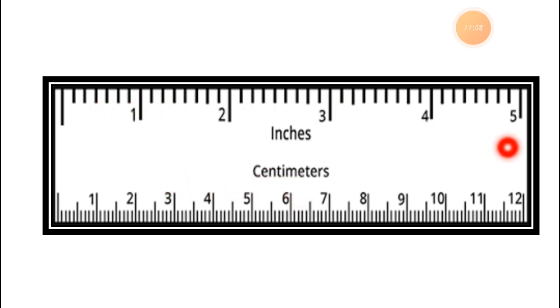Here you can see that a big line comes after 5 lines, that is the half centimeter, and from 1 to 2 is a full 1 centimeter. So you can call it inches or you can call it centimeters. So you can measure things with the use of the scale.